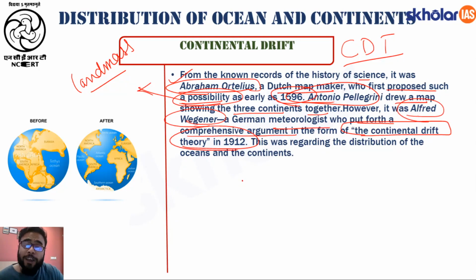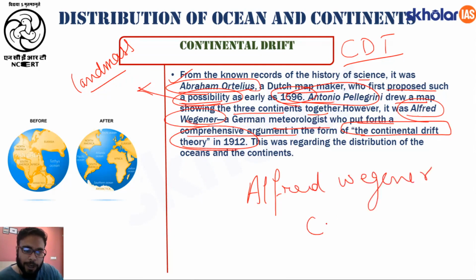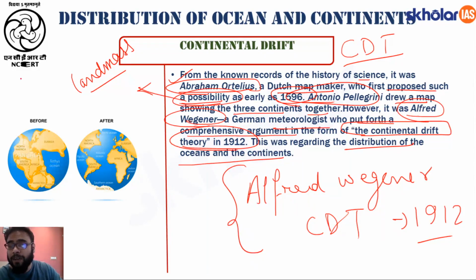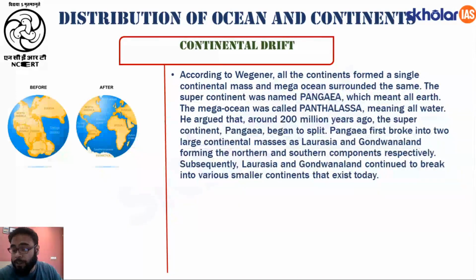So there was this very famous German meteorologist whose name was Alfred Wegener, who put forward the theory called the continental drift theory in the year 1912. And this was regarding the distribution of oceans and the continents. This theory is very important, not only from your prelims perspective but also from your mains perspective. Now here we have to understand what this continental drift theory is.